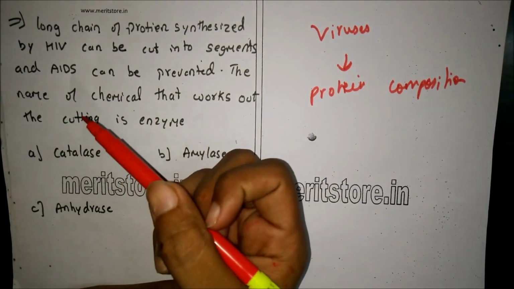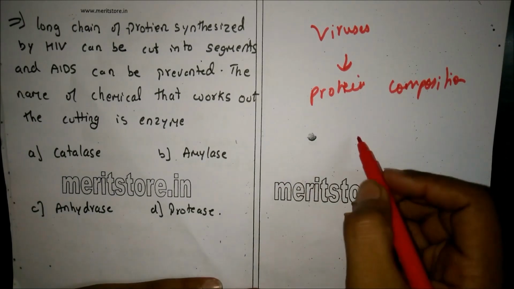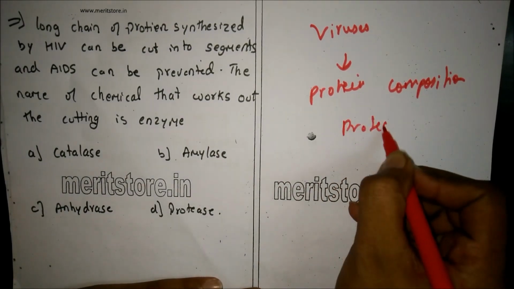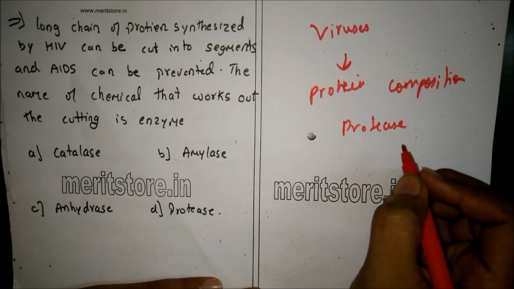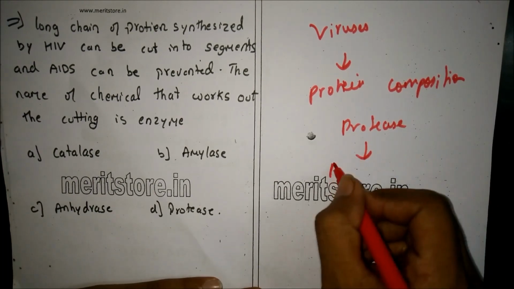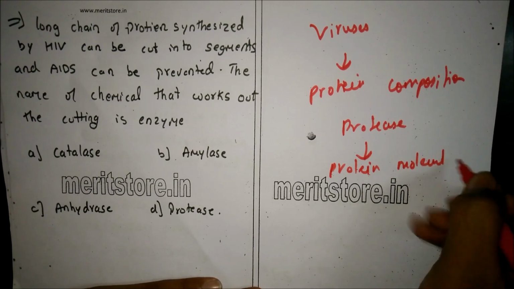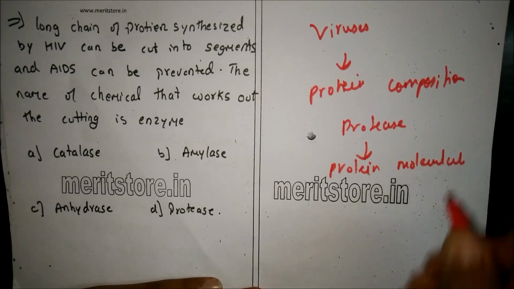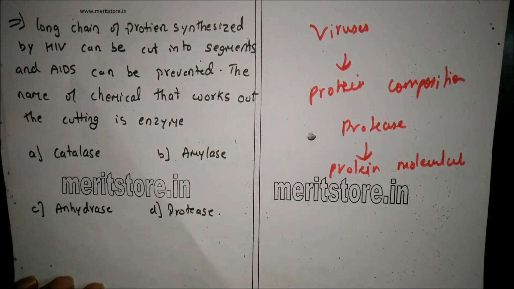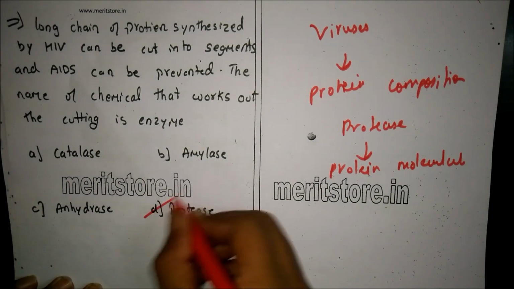HIV, which is a virus, is mainly of protein composition. Therefore, protease is the enzyme which degrades protein molecules and can cut them into segments. Therefore, the correct answer is option D.